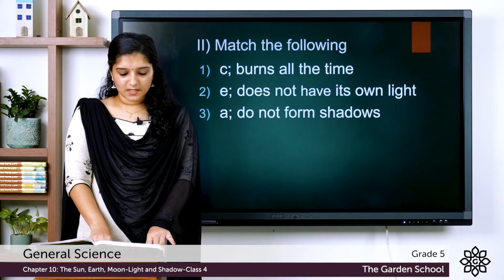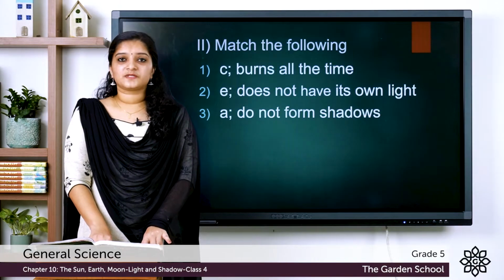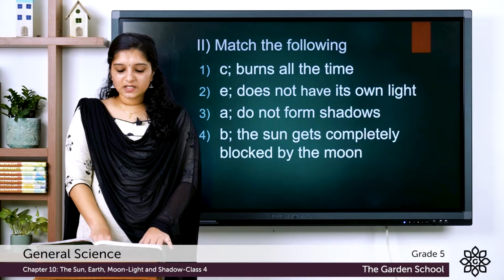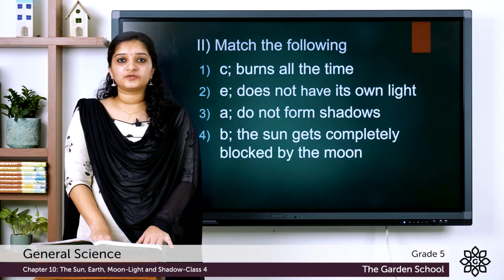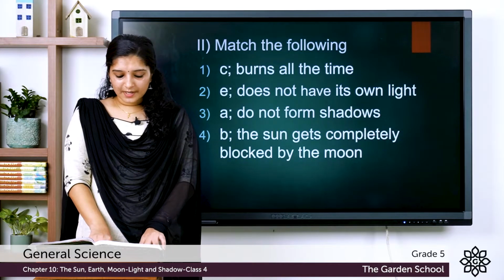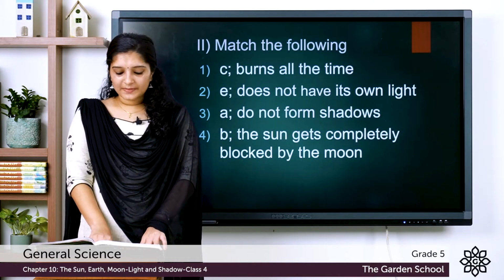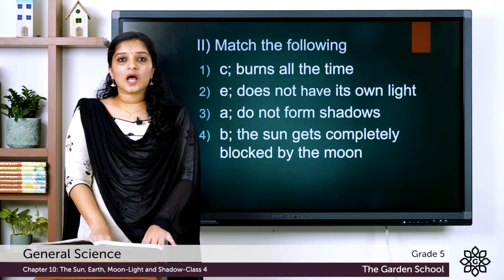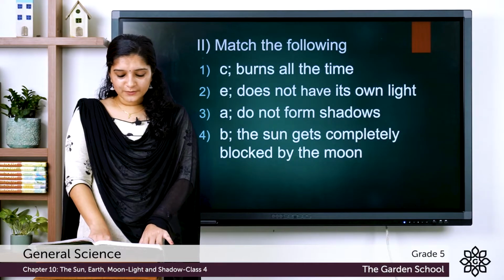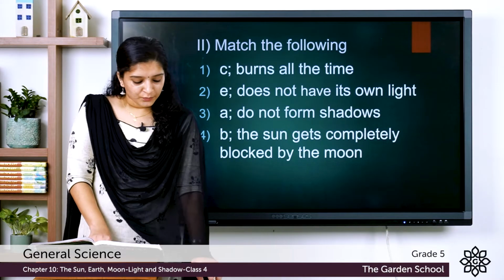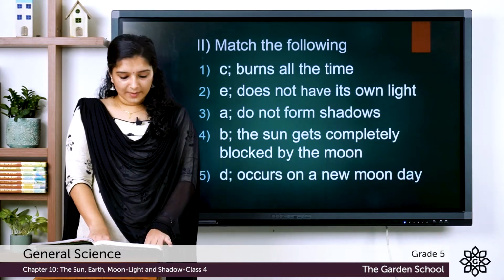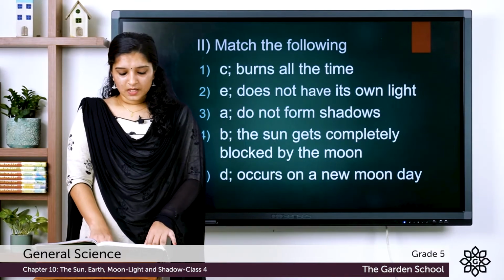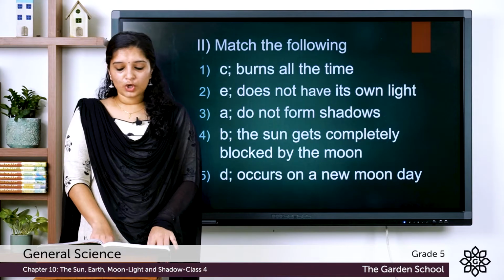The fourth question, total solar eclipse. The matching option is the sun gets completely blocked by the moon. That is option B. Total solar eclipse, the sun gets completely blocked by the moon. The last question is solar eclipse. The right matching option is option D, that is, occurs on a new moon day. Solar eclipse occurs on a new moon day. This was all about the match the following questions.